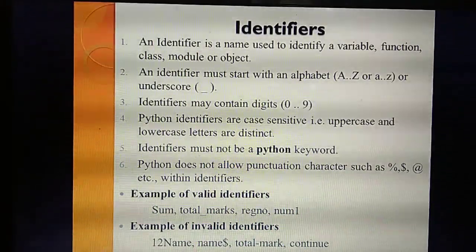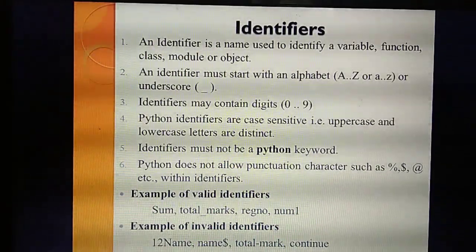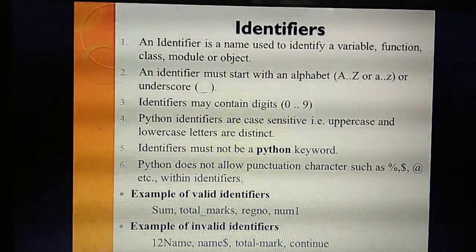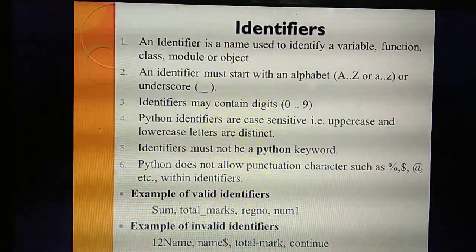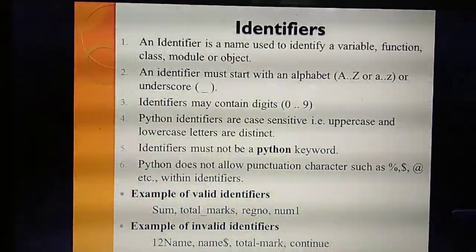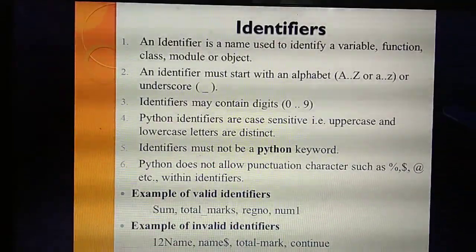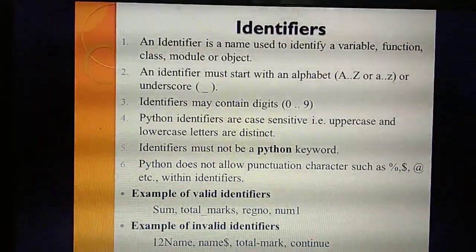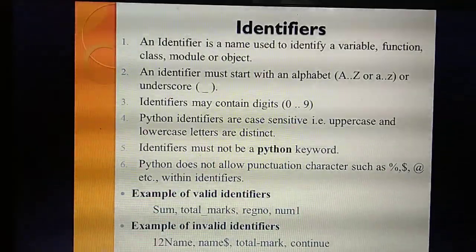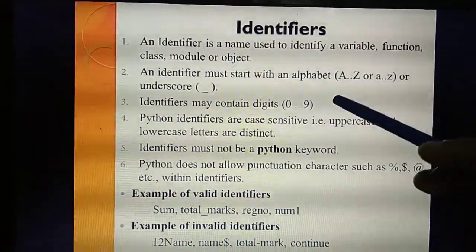Okay. So the next thing is that an identifier always starts with letters. That means either a capital letter or a small letter, or it can start with which symbol? Underscore. Okay. The example they have given, by looking at the example you can identify it. Then these identifiers can also contain what? Digits. Digits means 0 to 9, you can use them.